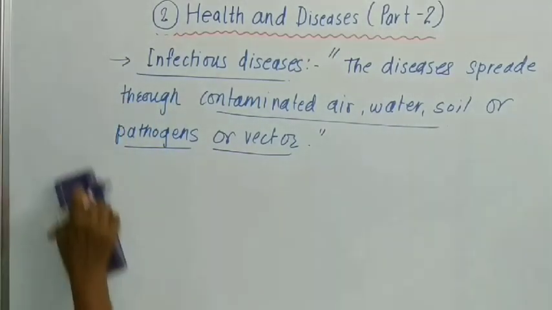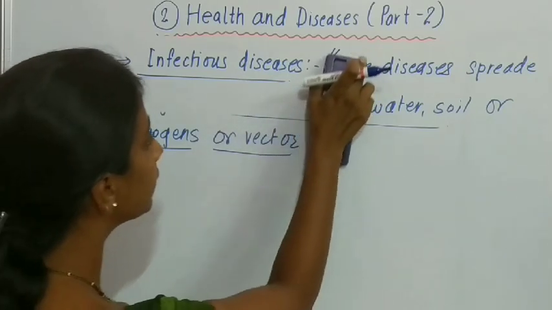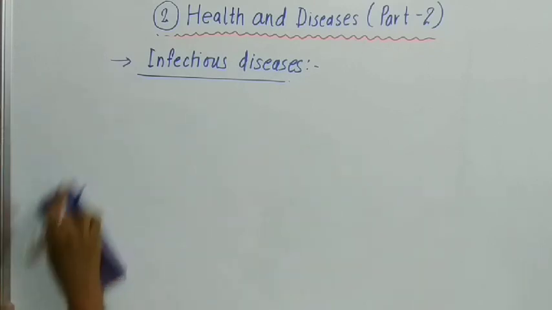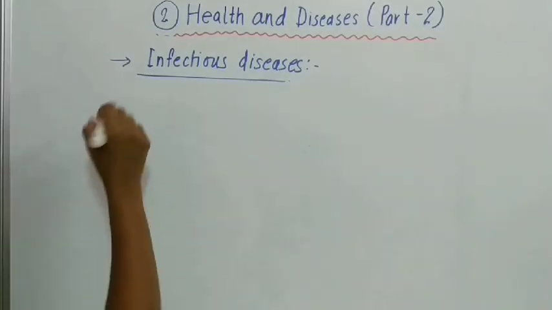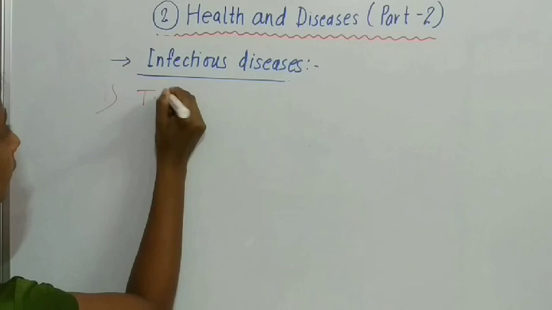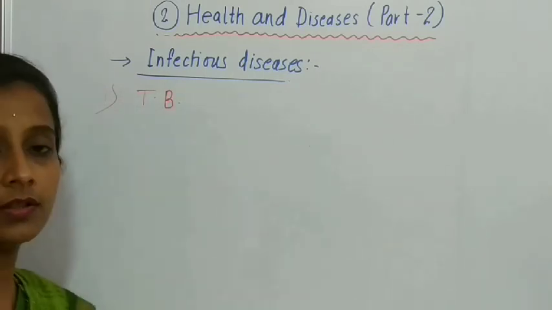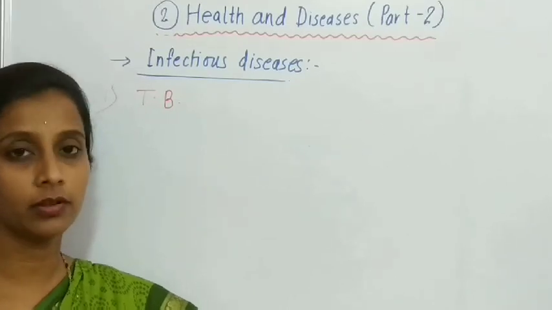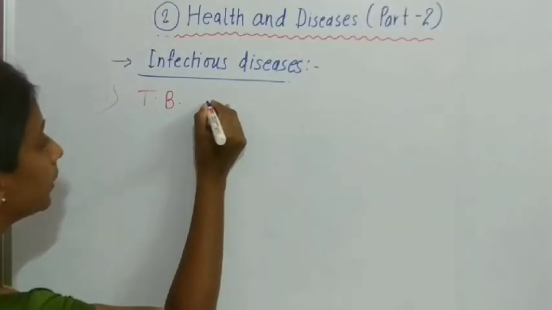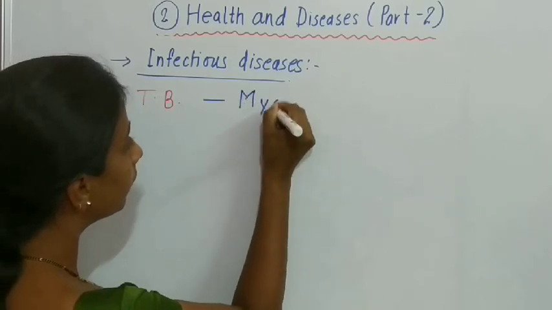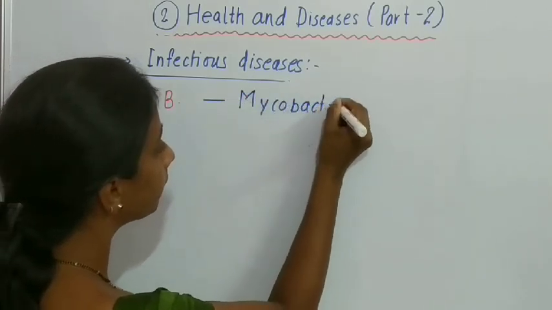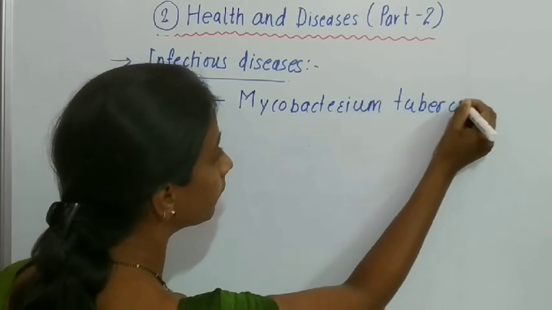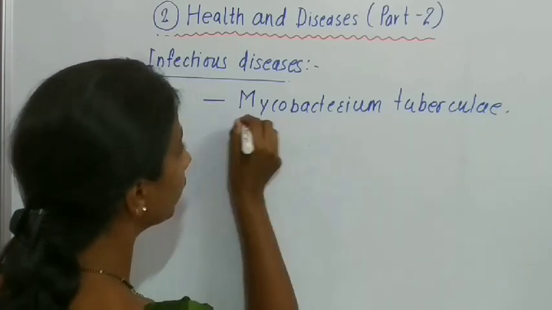So first we will see the first infectious disease, that is TB. TB is known as tuberculosis, and the pathogen which is responsible for that disease is called Mycobacterium tuberculosis.